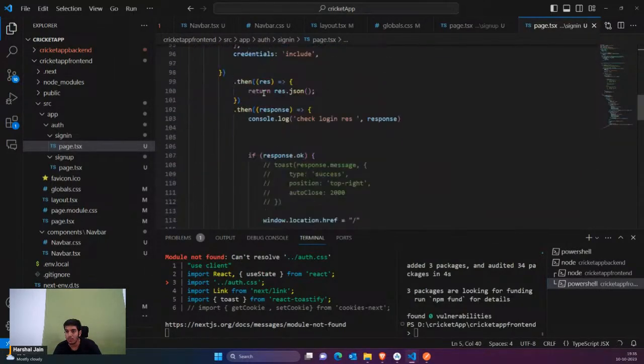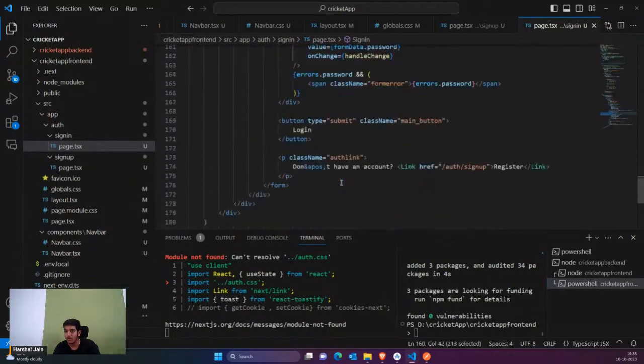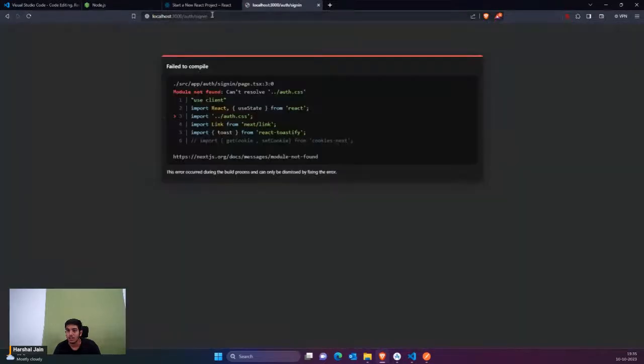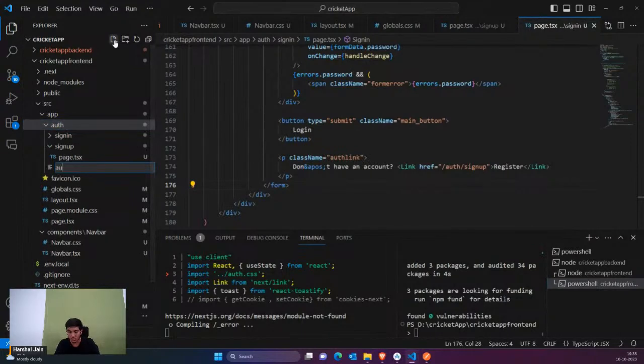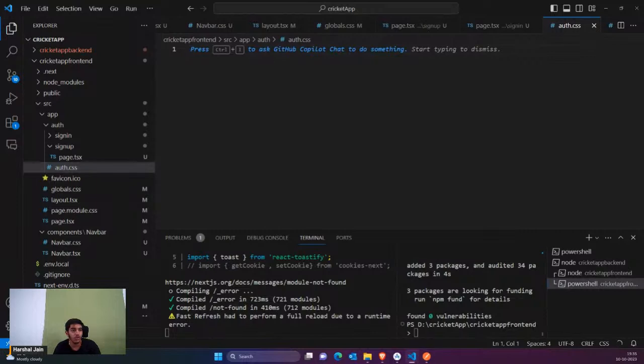Now if I go down, you can see I'm just taking the email and password and login button, and if someone clicks on the register link, it would take you to the sign up page. Now let's see how it looks. First of all, I'm receiving this error about auth.css. So I have to create a file named auth.css here. We have this file here, and I'm going to add some CSS data.